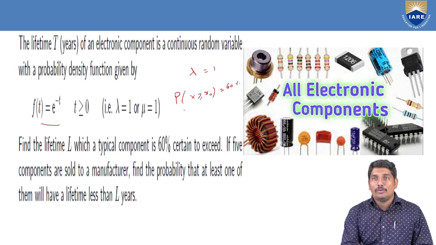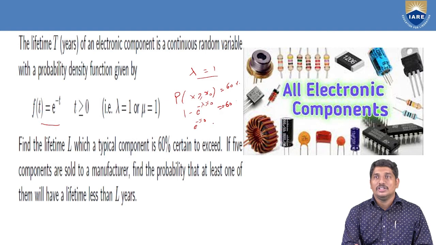So according to the formula, 1 minus e power minus lambda x naught is 60%, that is 0.60. Because lambda is 1, we can write it as e power minus x naught is equal to 0.4.